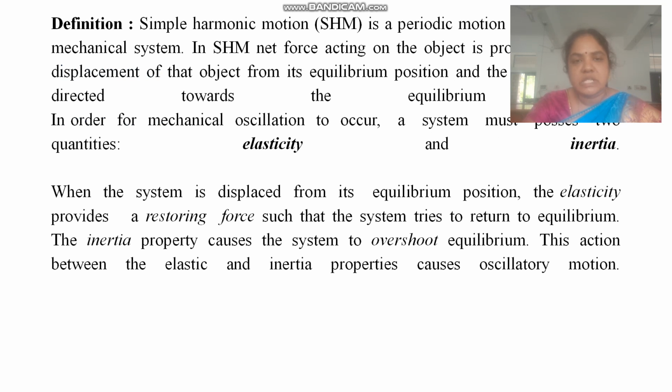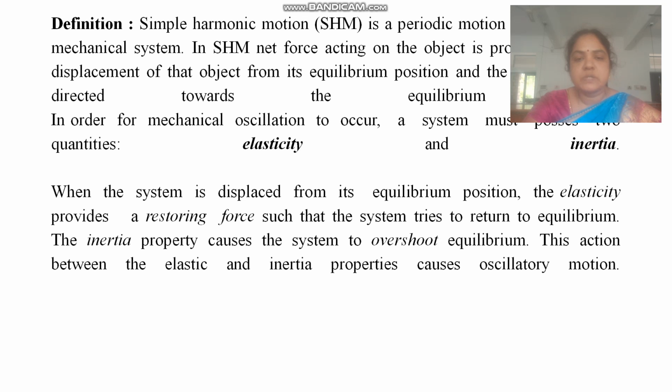The definition of simple harmonic motion is a periodic motion which occurs in a mechanical system. In simple harmonic motion, the net force acting on the object is proportional to the displacement of that object from its equilibrium position, and the force is always directed towards the equilibrium position. In order for mechanical oscillation to occur, a system must possess two qualities. One is elastic nature and the other one is inertia.